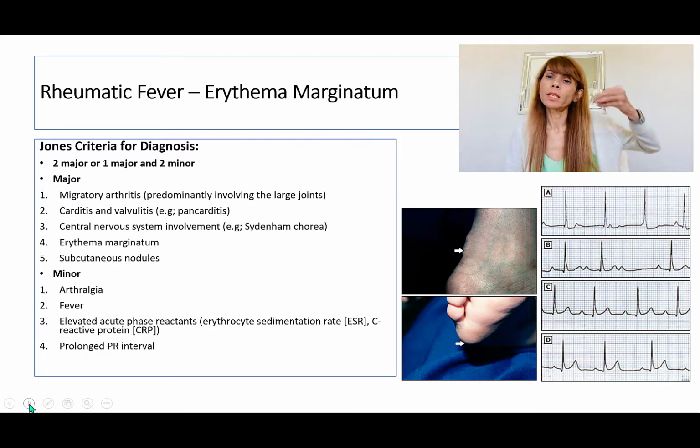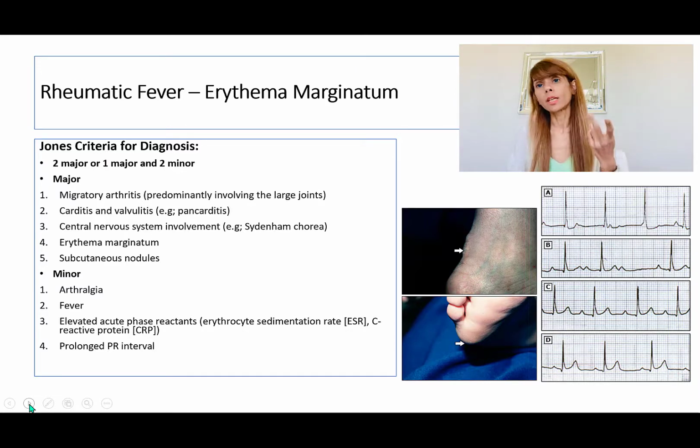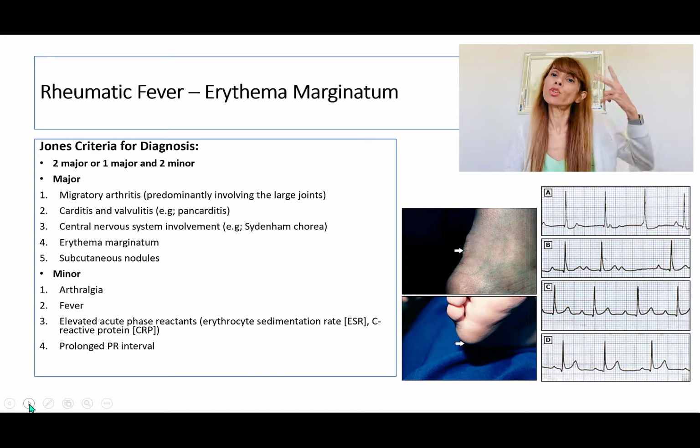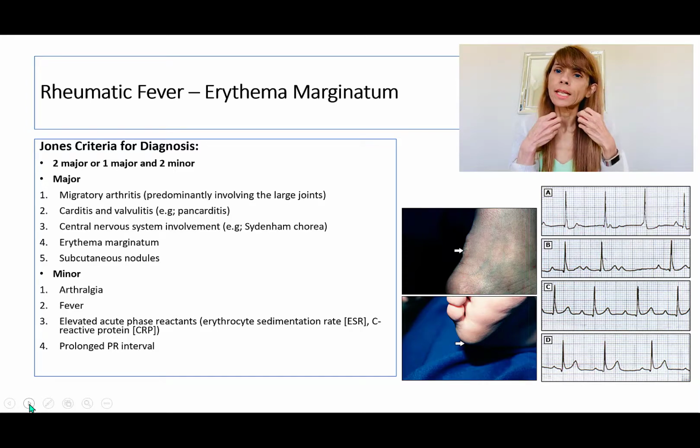Erythema marginatum is also a part of the major criteria. And then there are subcutaneous nodules, which are small nodules under the skin. So if any of these 5 is present and 2 minor are present, then we can say it's rheumatic fever. Or any 2 of these 5 are present, we can say it is rheumatic fever.